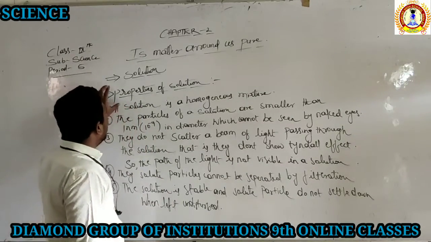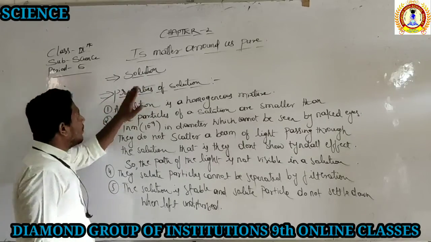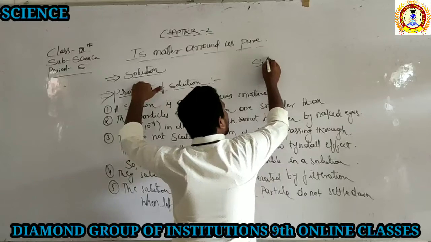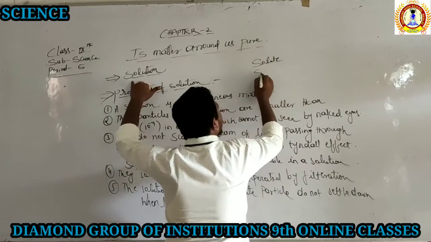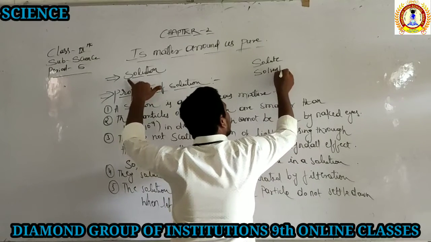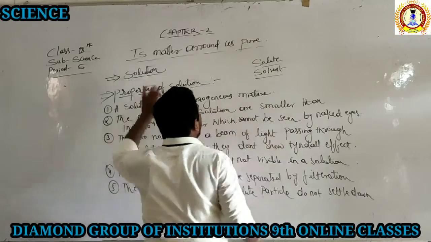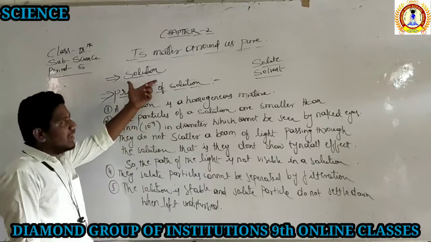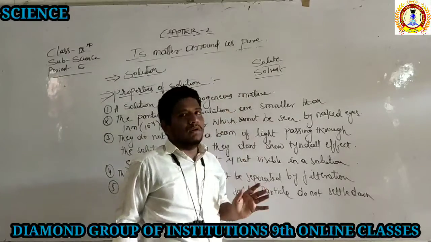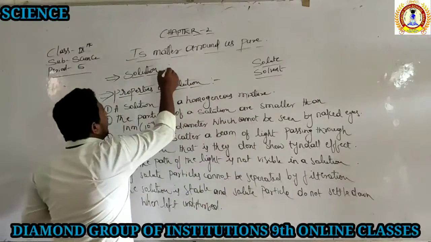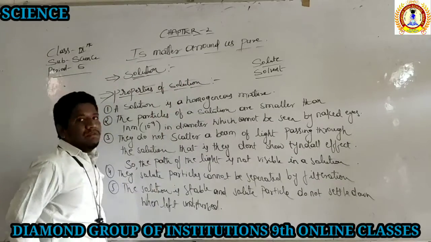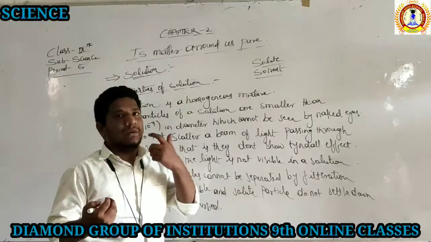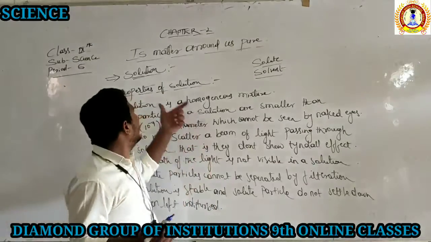Before studying the properties of a solution, revise one more time what is the solution, what is the solute, what is the solvent. These are very important to revise because we will not understand the properties without knowing the definition of a solution, solute and solvent. What is the solution? A solution is a homogeneous mixture, in which they do not have the boundaries of separation. The boundaries of separation are not there in a solution.